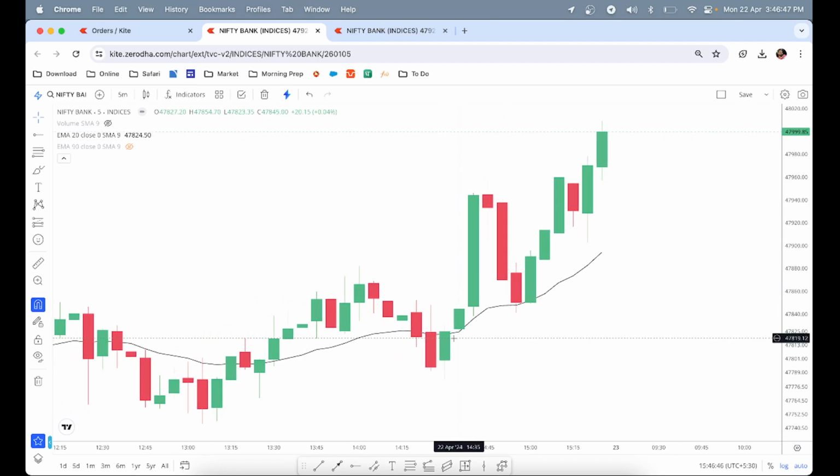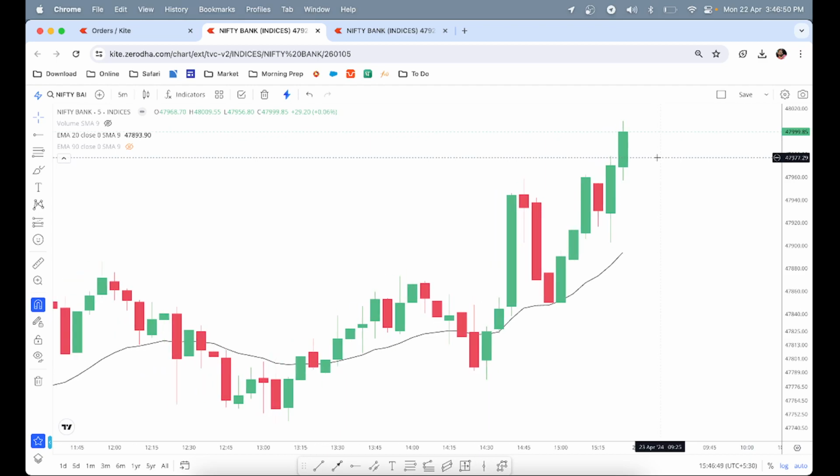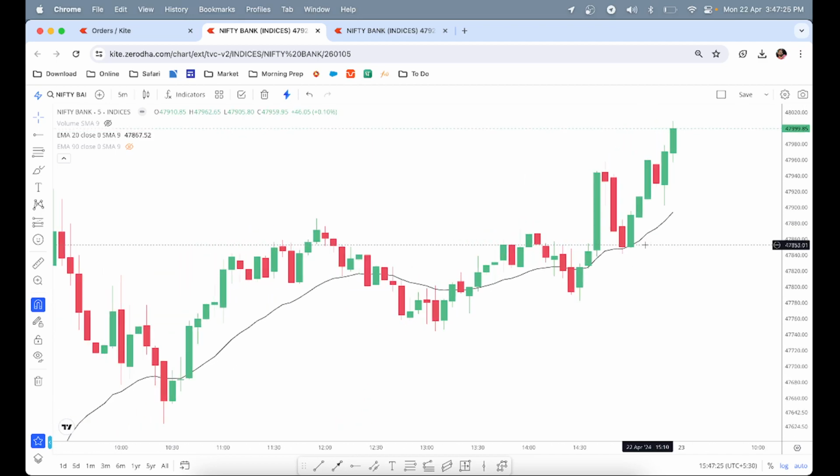And how this could have been a setup through price action, because we can see very clearly there is a breakout and then the correction reversed from the slightly upward sloping moving average, and this is a big bullish close. So after this reversal we could have traded two legs up. So one leg up, down, it opened here, came all the way down here and reversed here, again reversed up and moved up here again. So anybody could have taken a trade from the open of this bar or the breach of this high and could have held the trade till the close of the day. So these would have been the trades for today.